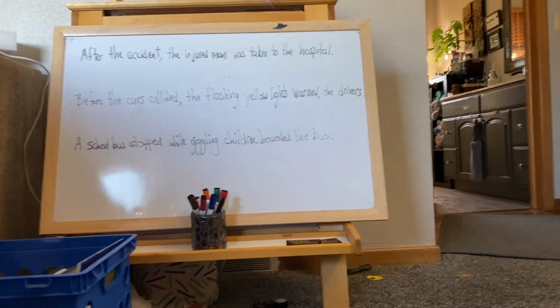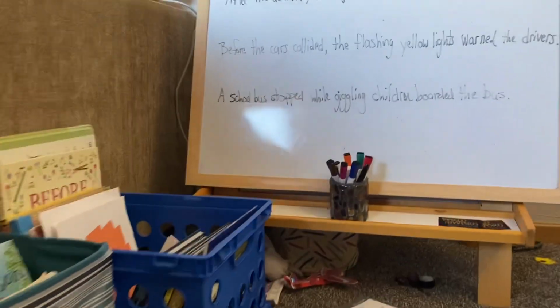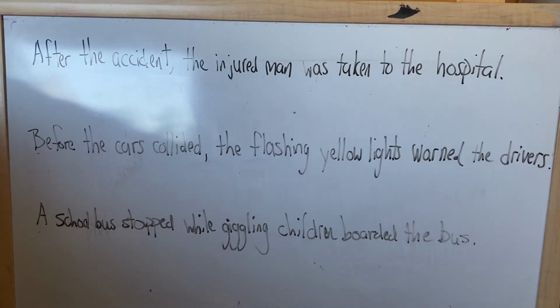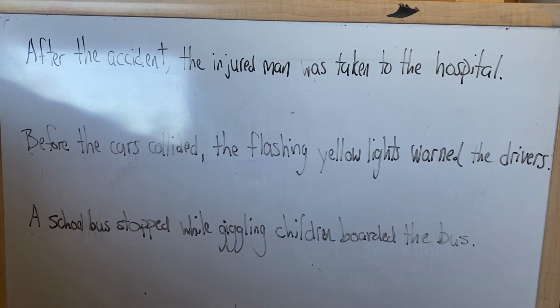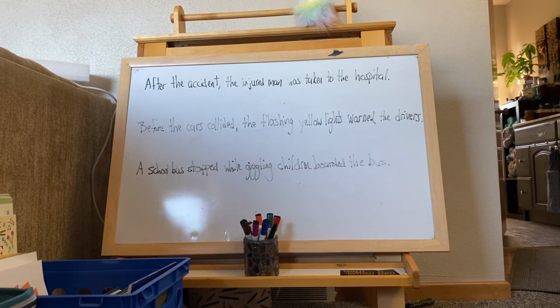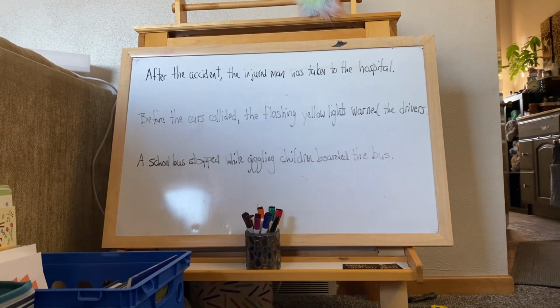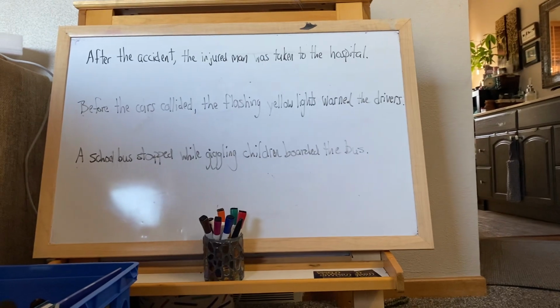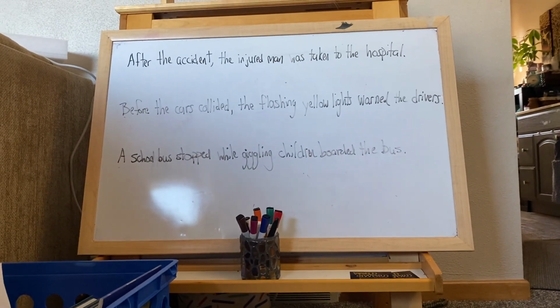And I'll get a close view for you guys. So you can pause your video and write these 3 sentences down.